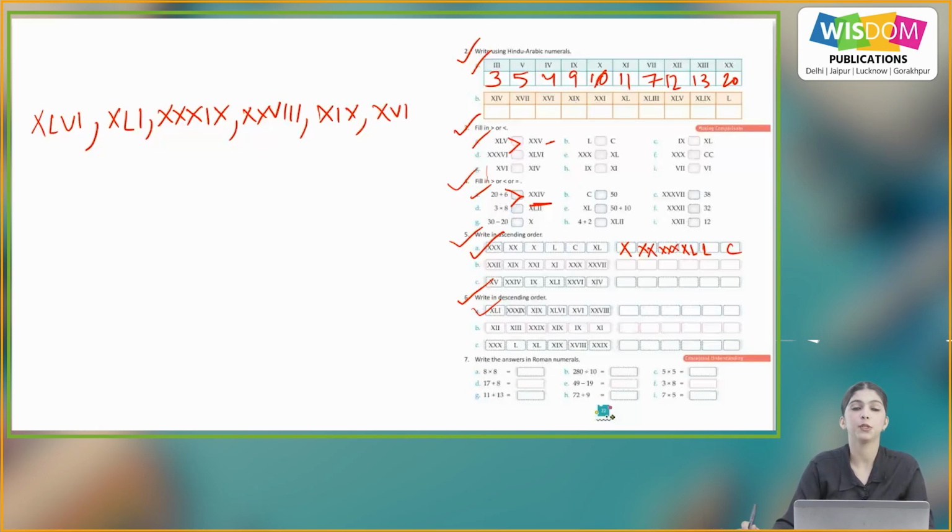So similarly, you will do the rest of the parts on your own. Question number 7, write the answers in Roman numerals. So we have to solve it and write the answers in Roman numerals. So A part is 8 into 8 and the answer we have to write in Roman numerals. So it will be 64. So similarly, you will do the rest of the parts on your own.